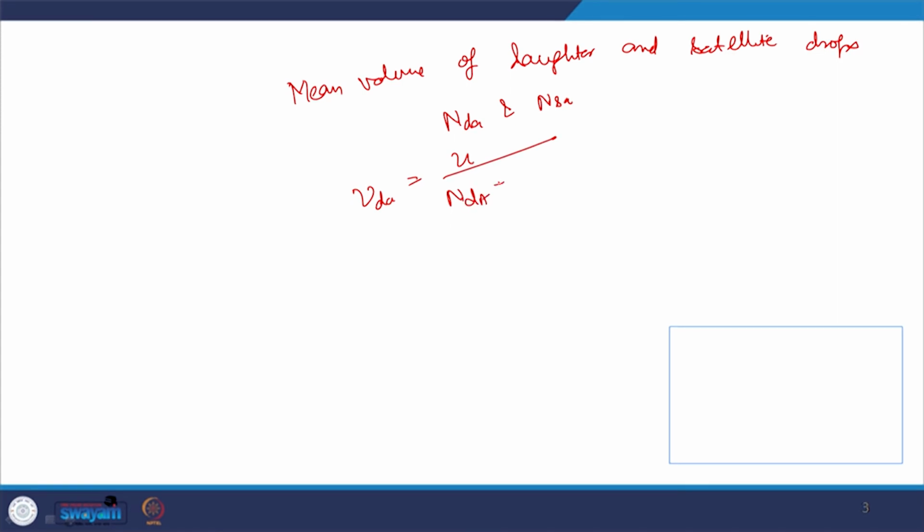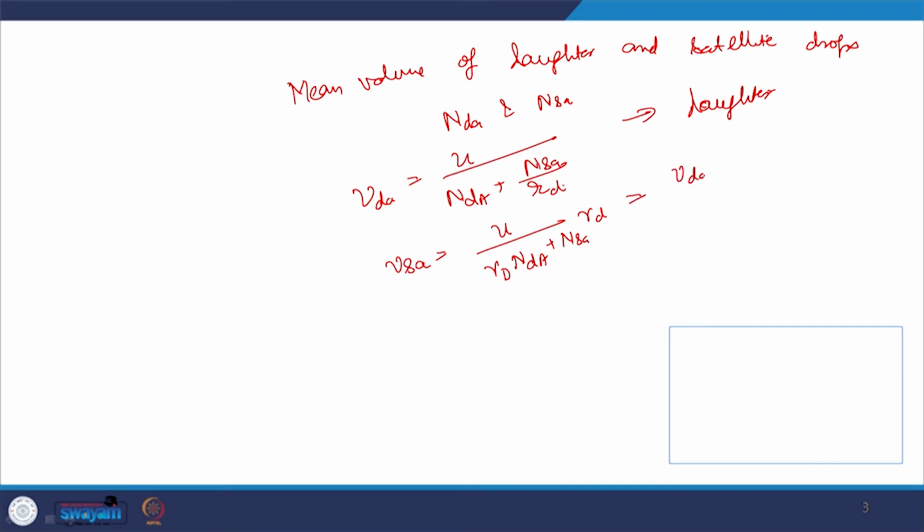The daughter one is V DA equals U upon RD and DA plus NSA, and the satellite one is V SA equals RD times U upon RD and DA plus NSA, this being the satellite one.